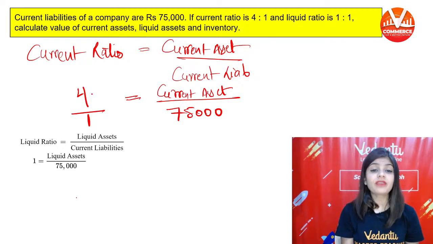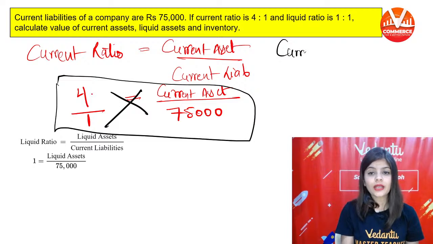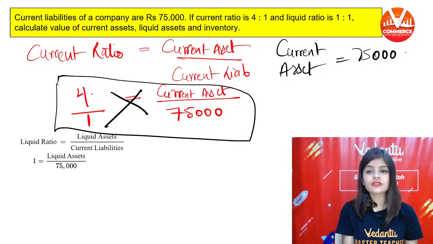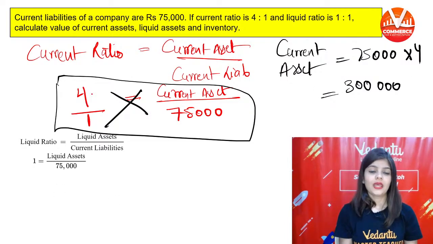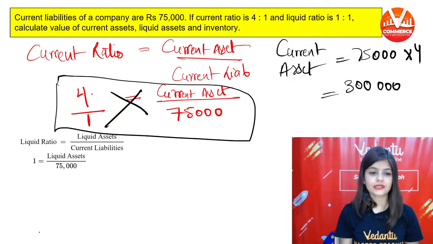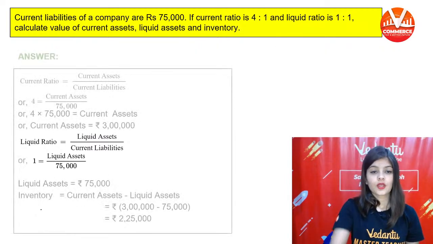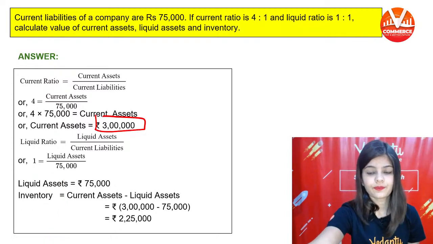So with the help of given information, यहां से हम लोग क्या निकालेंगे? Current assets. So cross multiply, your current assets will be equal to 75,000 multiplied by 4, it will be 3 lakh rupees. Current assets are 3 lakh rupees.